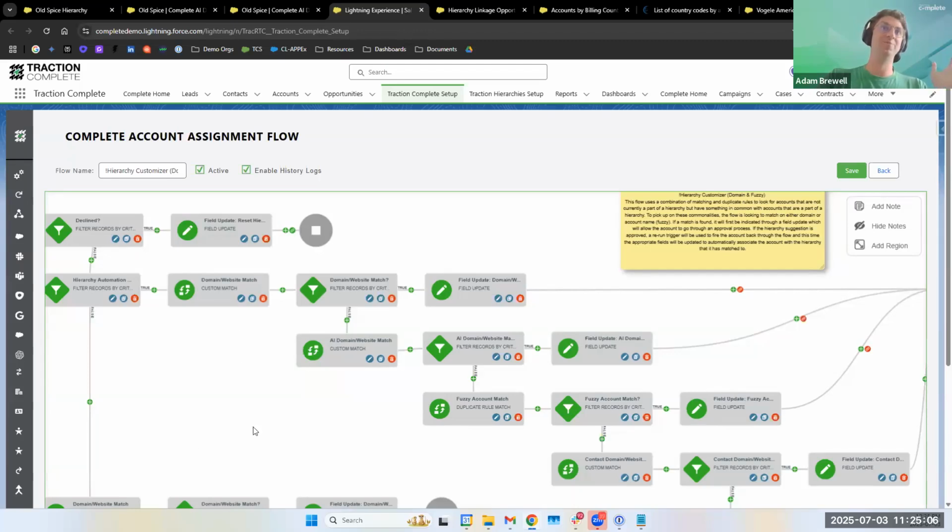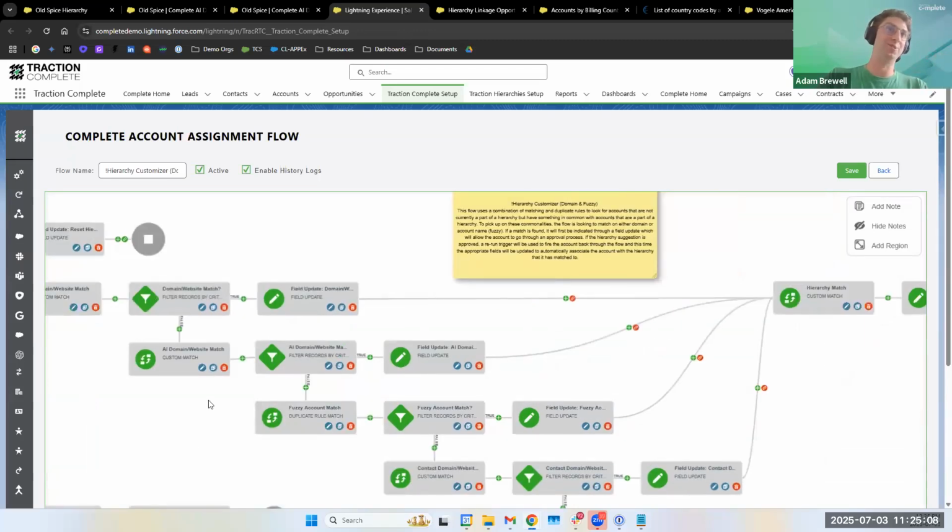Now what we're doing is leveraging the AI to have that additional option. If we can match on the domain given for the global ultimate by AI, then we can suggest that as a potential optimization and augmentation to the hierarchy.